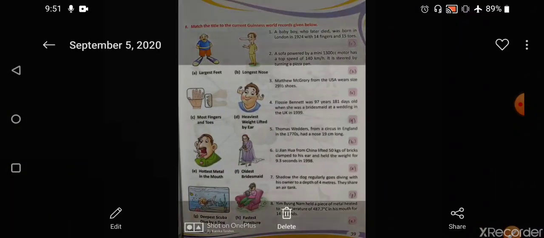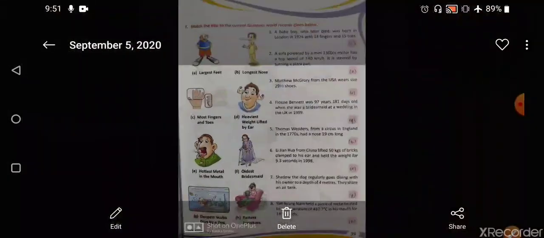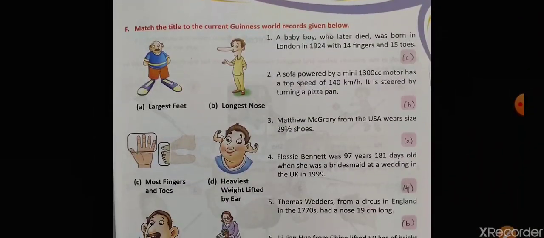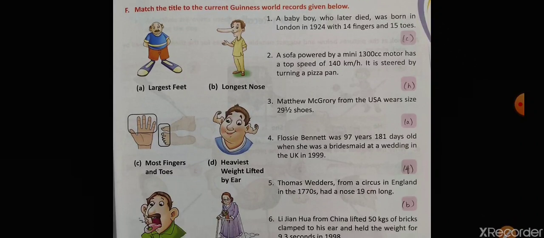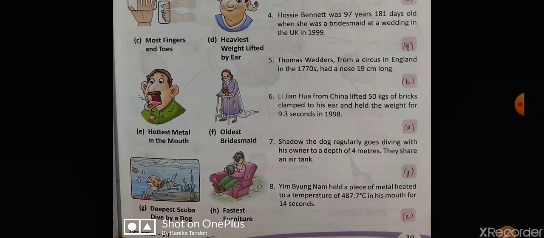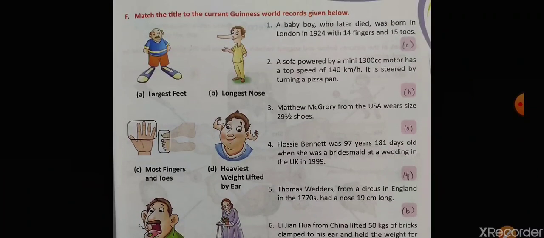Coming on to the next and last exercise. Match the title to the current Guinness World Record given below. This is very easy. In this we have to see the options given and then we have to read. A baby boy who later died was born in London in 1924 with 14 fingers and 15 toes. So it is C1, most fingers and toes.